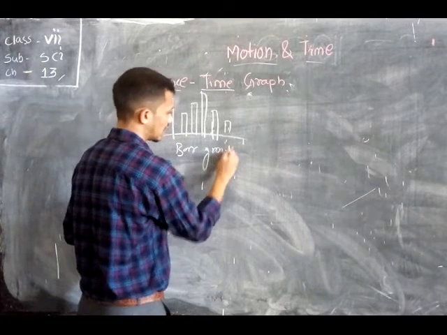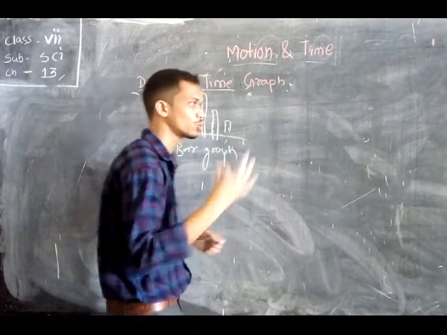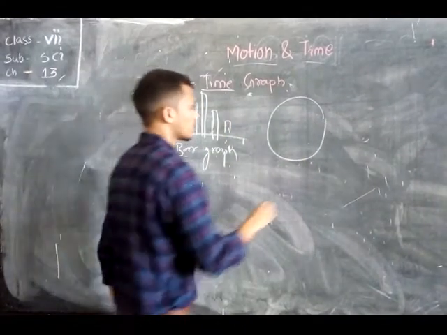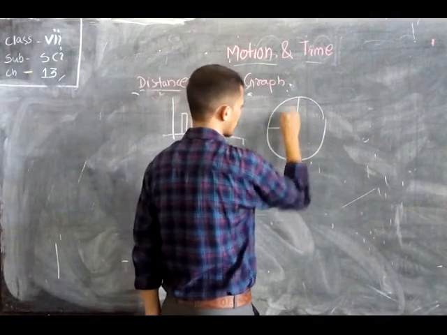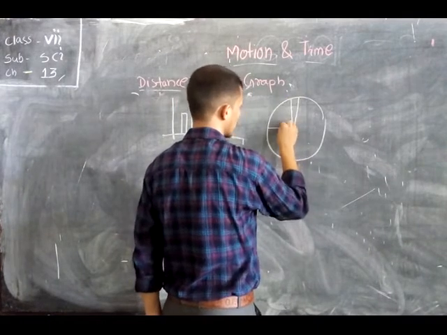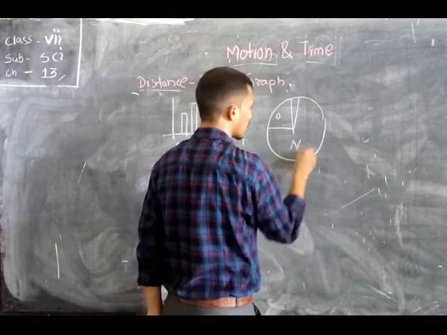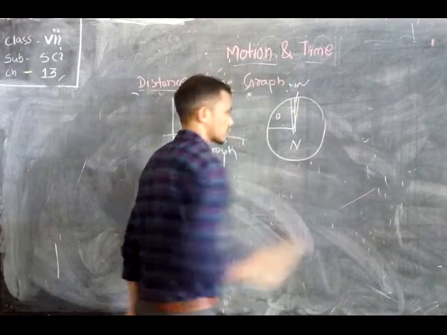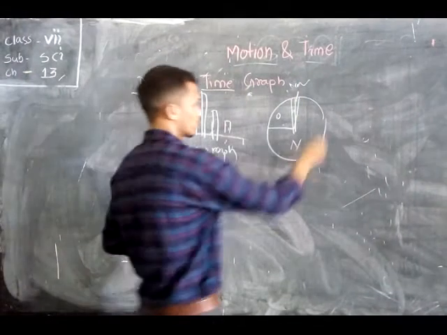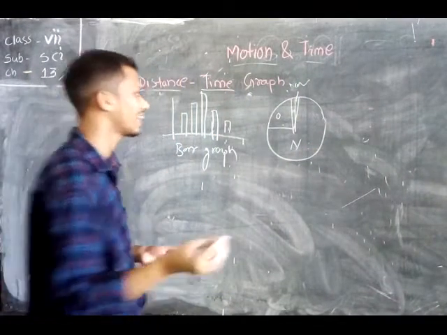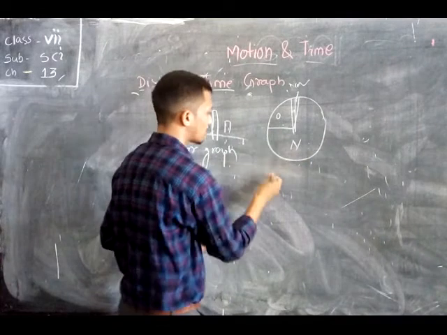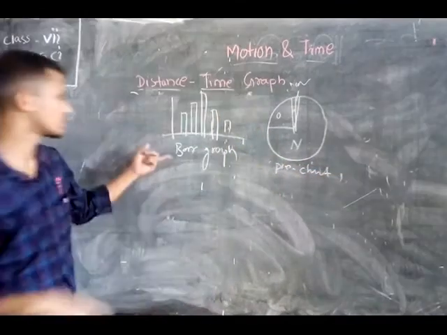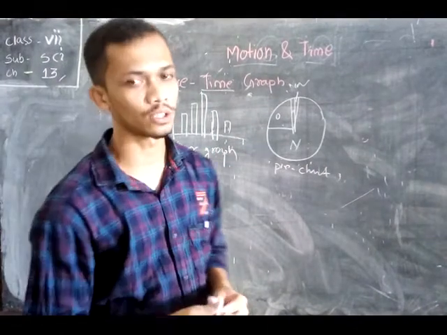And in geography, when you study the gases present in our atmosphere, they are denoted like this. Here is the percentage of oxygen, nitrogen, carbon dioxide, and other gases. This type of representation is called a pie chart, and the other is called a bar graph.